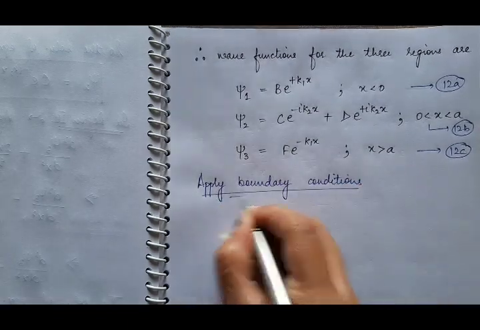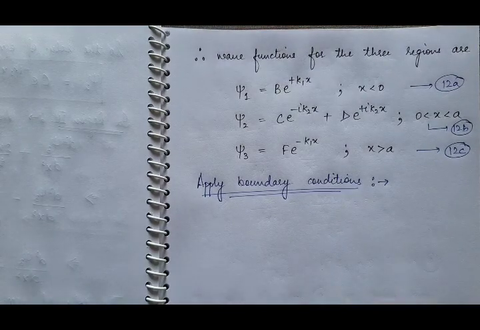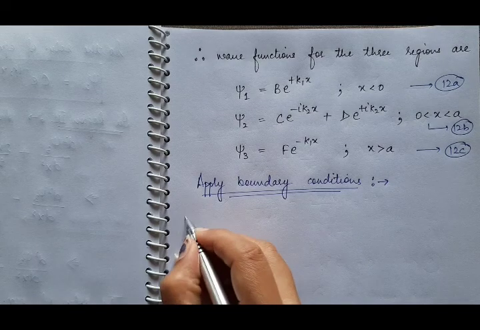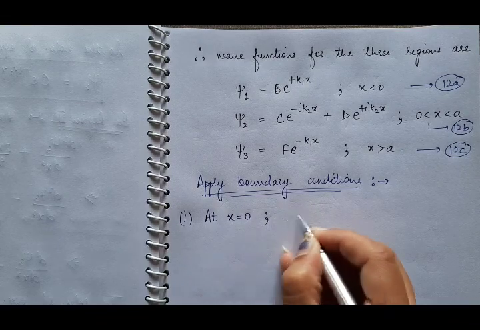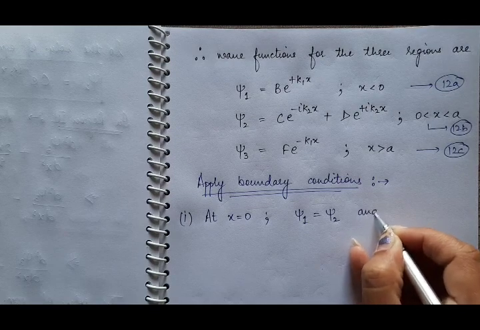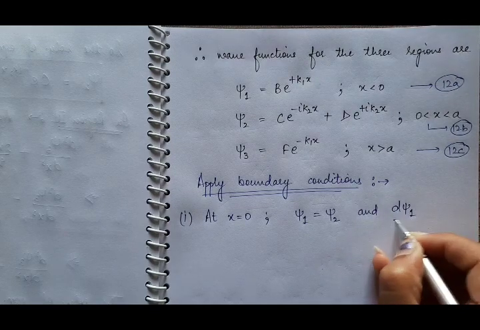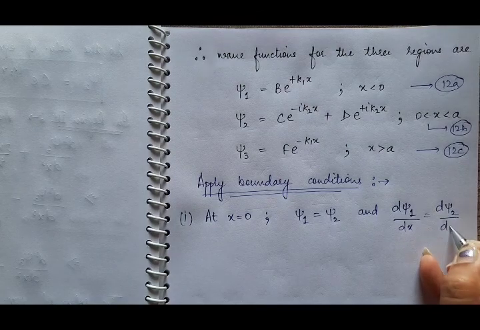So what are the boundary conditions? At x = 0, the value of ψ₁ and ψ₂ must be equal, and the values of their derivatives must be equal. So at x = 0, ψ₁ = ψ₂ and dψ₁/dx = dψ₂/dx.